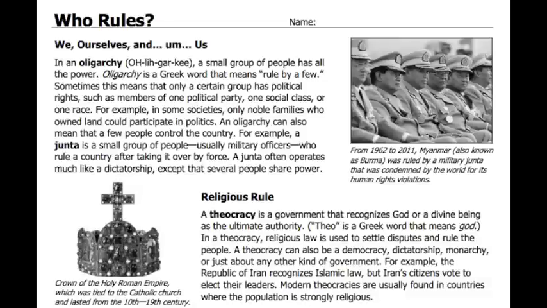So underline or highlight that first sentence about theocracy, and it's just pretty much when their religion is helping to run the country. You could have a religious leader who's in charge of the country, like they have in Iran, where people vote for their own leaders, but they follow religious law. A theocracy recognizes that a god or divine being is in charge, and they're following that being and not just their government.